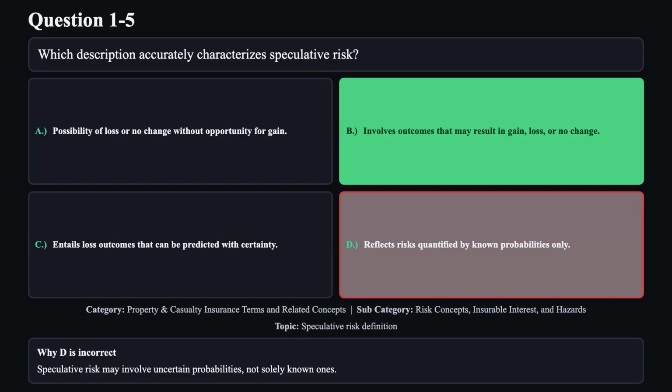Reason D is not correct. Speculative risk may involve uncertain probabilities, not solely known ones.